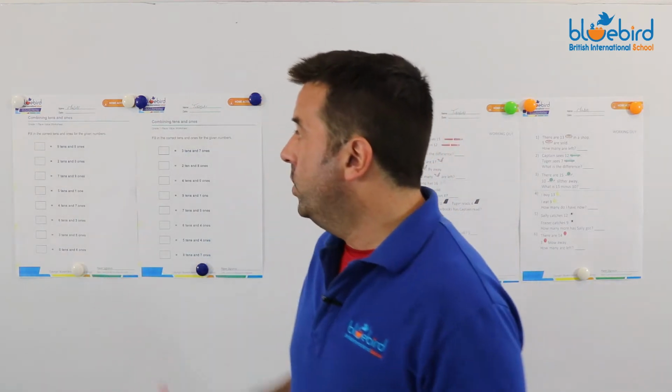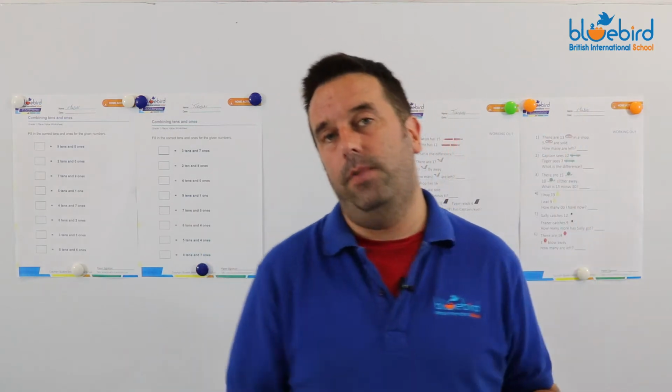Two very different numbers. Last week, you were given a number and told to break it into its values of tens and ones. For example, 89: 8 tens, 9 ones. Quite simple. If you add up 8 tens, you will get 80, or 10 multiplied by 8, for our multiplication guys. If you add 9 ones, you will get 9, or 9 multiplied by 1. So you have 80 and 9, put it together, 89.